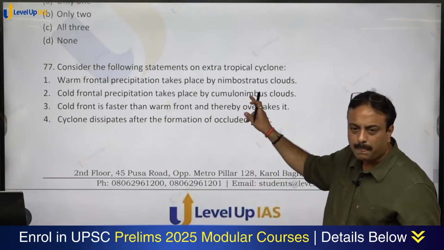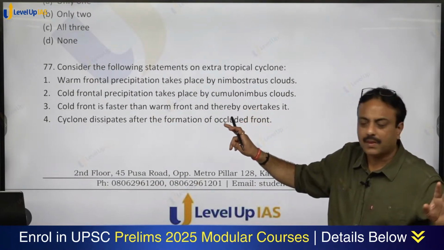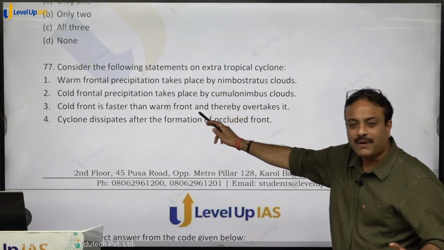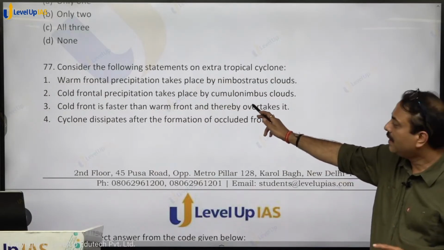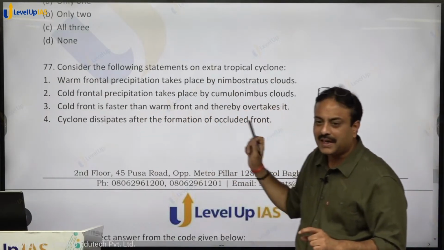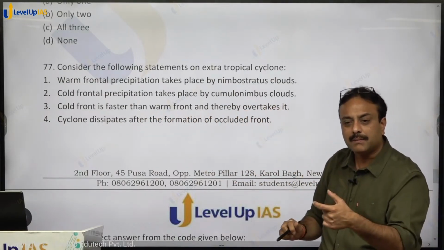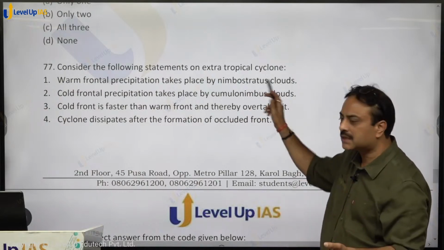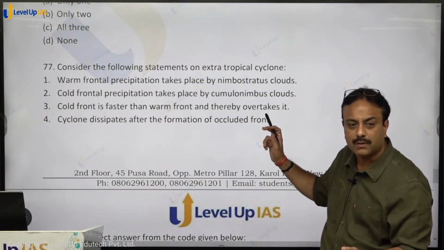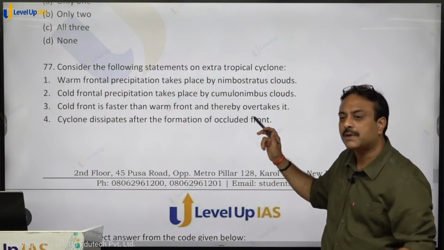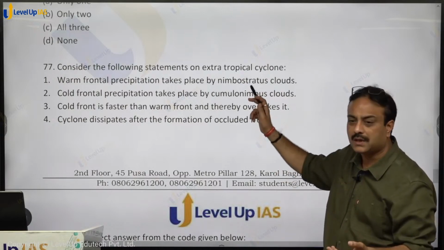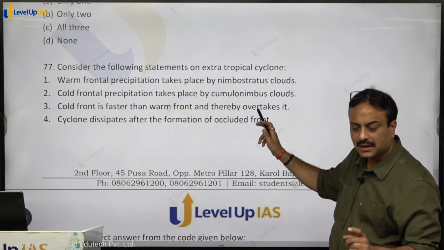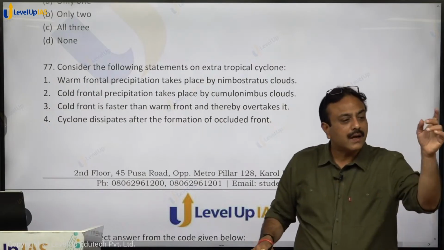Warm front. Let me first make you understand. Cold front is faster than warm front. See what is written over here. Because cold front is faster than warm front, it means warm front must be slow and cold front is fast. Slow uplift, nimbostratus cloud. Fast uplift, cumulonimbus cloud. When air rises quickly, cumulonimbus clouds get formed. Slow upliftment, nimbostratus. So warm frontal, nimbostratus correct. Cold front, cumulonimbus correct.